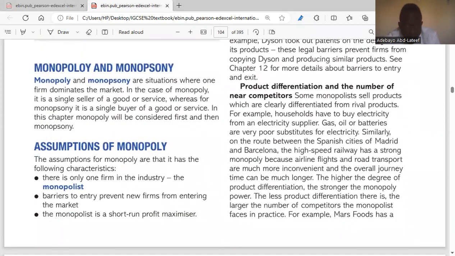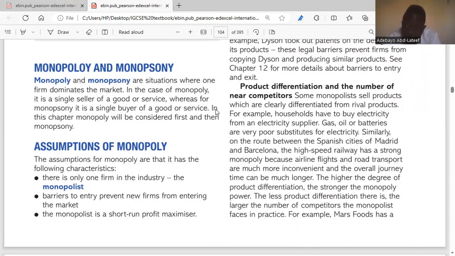Monopoly and monopsony are situations where one firm dominates the market. In the case of monopoly, it is a single seller of a good or service. So when we talk about monopoly, we're talking about a single seller. That means a single producer of a good or a single provider of a service. That is what monopoly is. Whereas monopsony is a single buyer of a good or service.